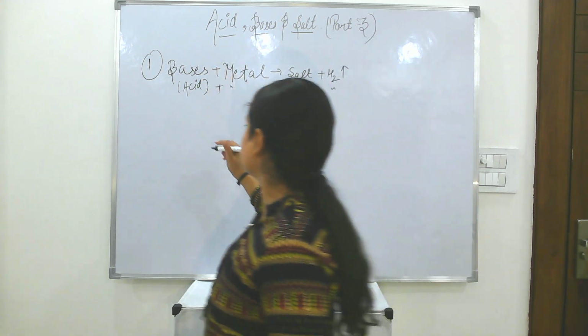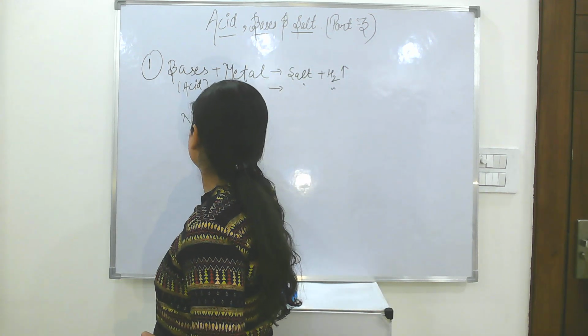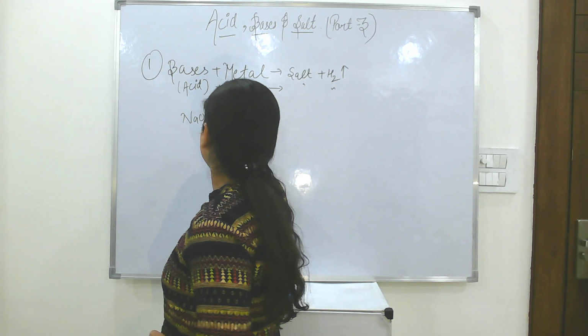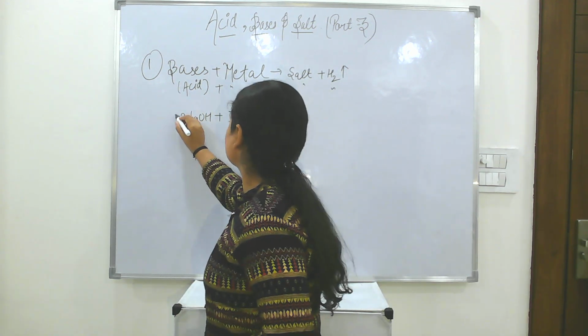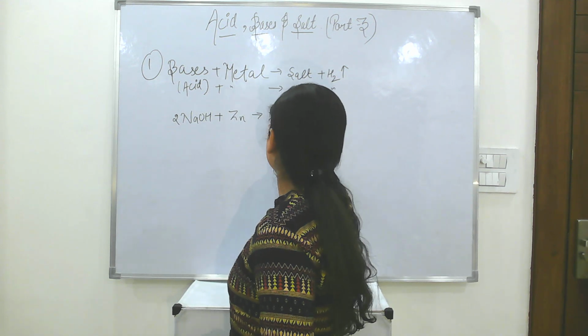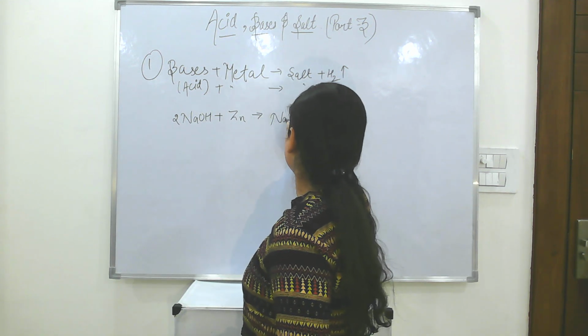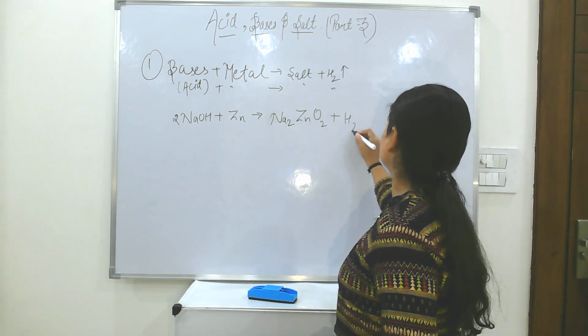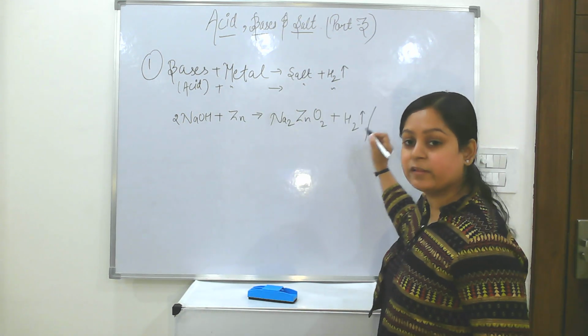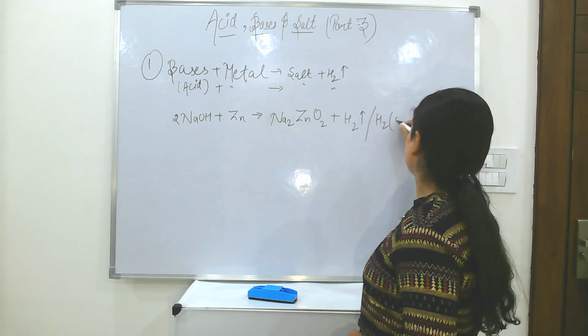Okay, so let's take an example of base. Suppose we are taking NaOH and the metal is zinc. Two NaOH plus Zn will form Na2ZnO2 plus hydrogen gas.